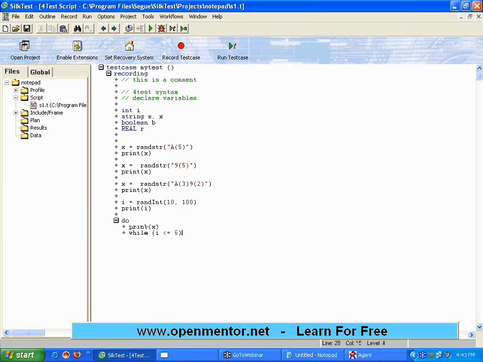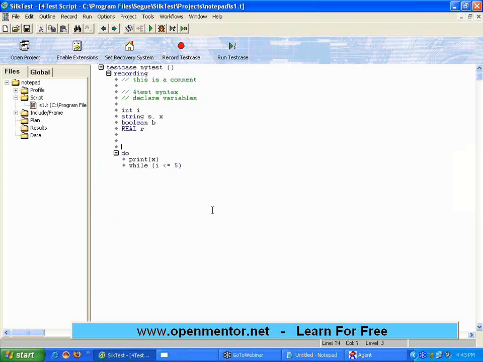So there is this do, again, this do is not for the loops. Do in SilkTest is different. Since the person has asked, I can explain this also. This do is used for exception handling, okay? Probably we can cover that as well, which is a simple usage in SilkTest. There is nothing like a do-while loop. There is a while loop, but you don't have a do-while loop.